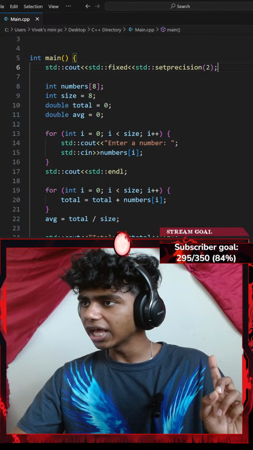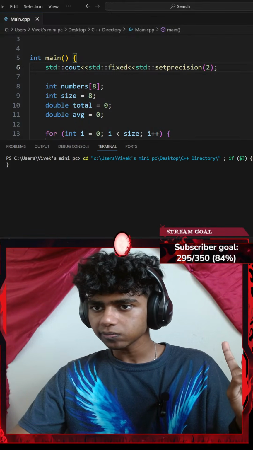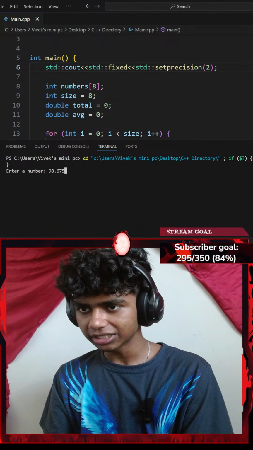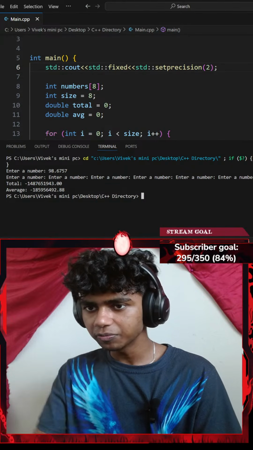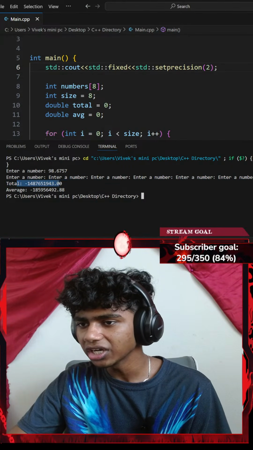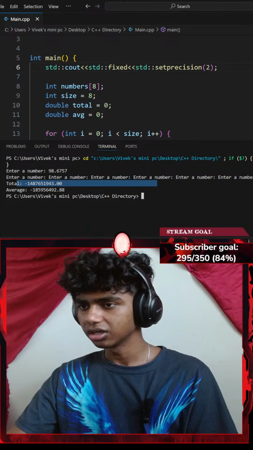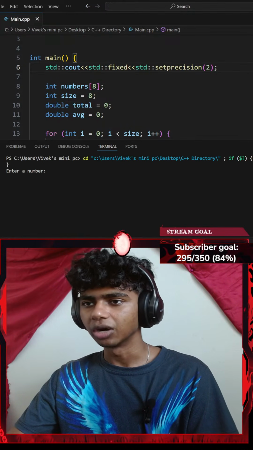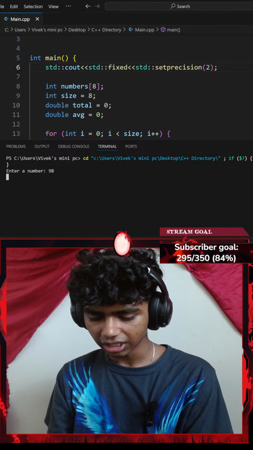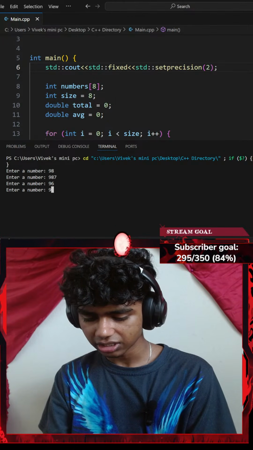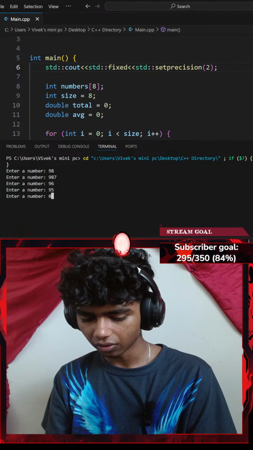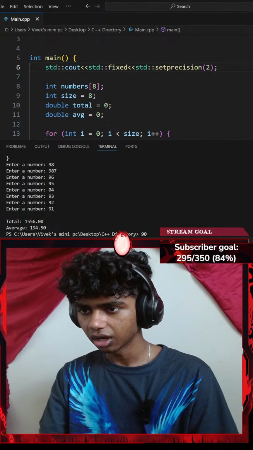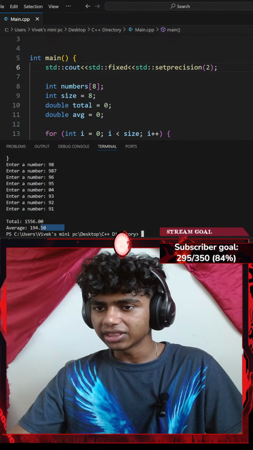If I were to hit Control S and run the code, it says enter a number. Let's go with decimal point numbers now. 98.67, and then let's, whoops. It says enter a number. Wait, did I mess something up adding multi? Oh, that is an integer. I can't go with doubles. Okay, let's go with 98, 97, 96, 95, 94, 93, 92, 91, and 90. Oh. Okay, I think we get the average, guys.